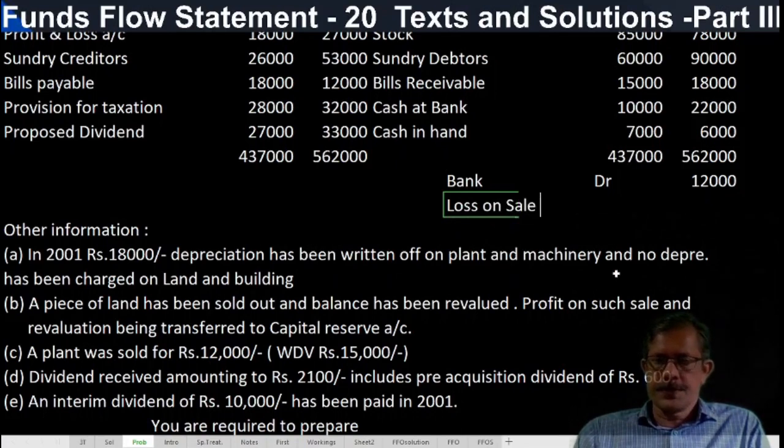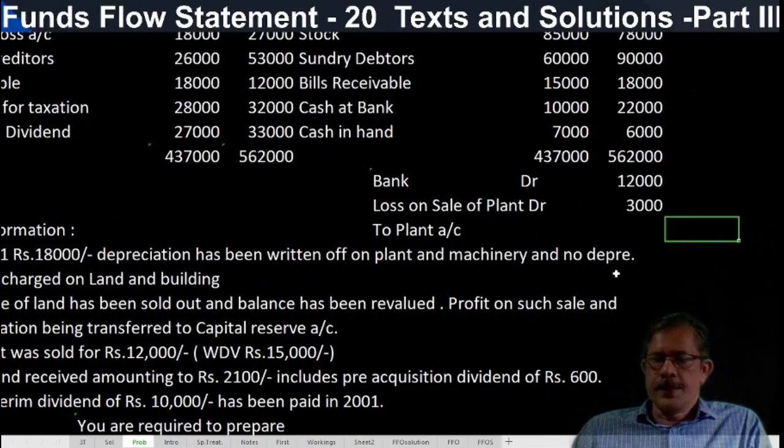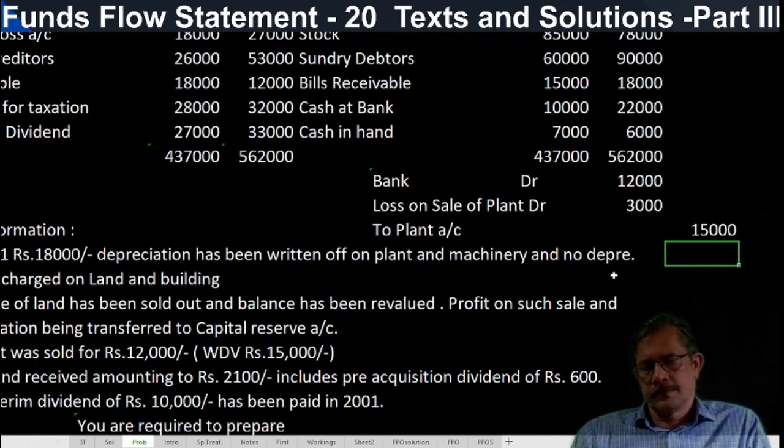Loss on sale of plant debtor. How much? 3,000. To plant account. Plant account is reduced by 15,000. And this entry should be posted to the plant account.